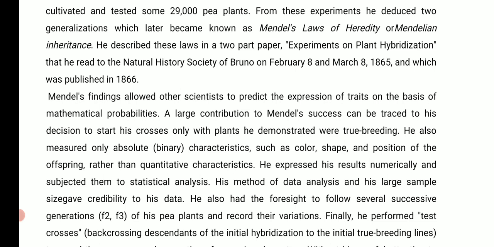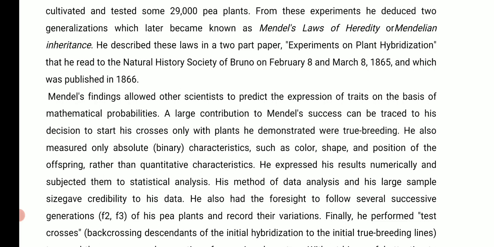From his findings, other scientists started to predict the expression of traits based on mathematical probability. Remember that Punnett square we draw, the 9 is to 3 is to 3 is to 1 ratio? That is nothing but probability. Out of 16 crops, 9 will be tall, 1 will be dwarf, and 3 and 3 will be hybrid.